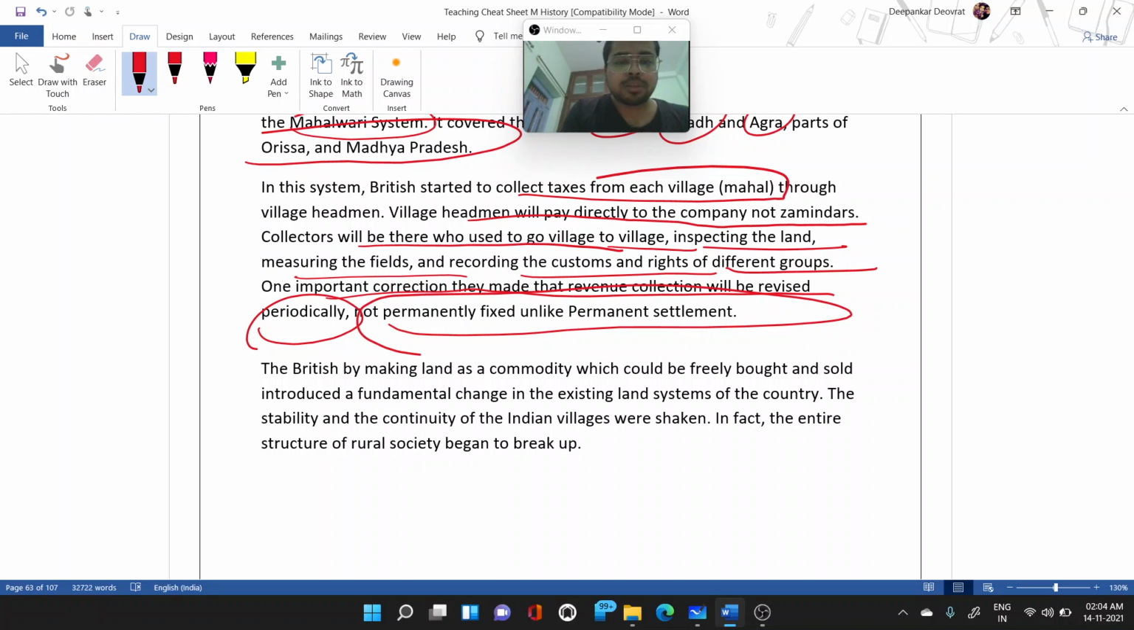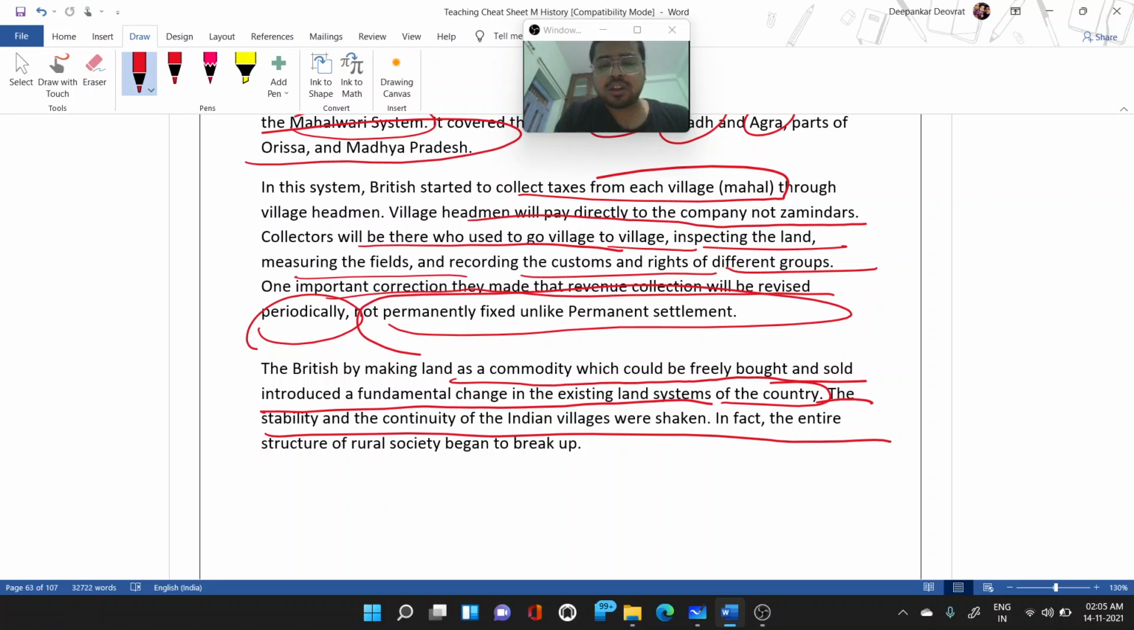So the British, by making land a commodity which could be freely bought and sold, introduced a fundamental change in the existing land system of the country. The stability and continuity of the Indian villages were shaken. In fact, the entire structure of rural society began to break up.